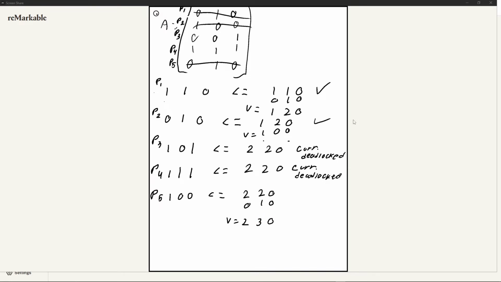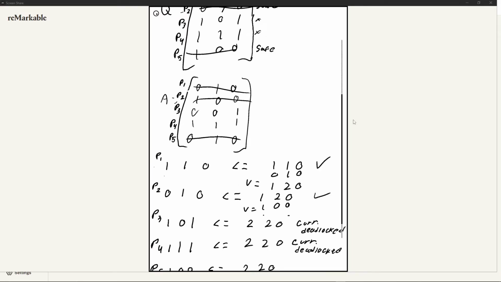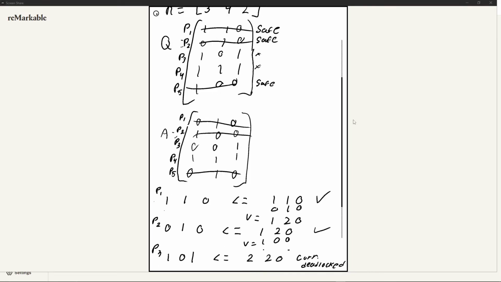So we can mark this as safe. Put an X, and we're good. But you see, we still have two deadlocked processes here, right? We have two deadlocks. So what do we do? Do we go back up, or how does this happen?